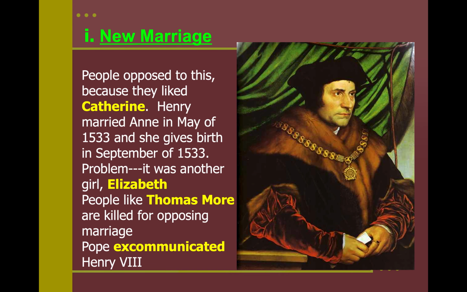Let's go back in history a little bit. Well, we are going back in history, but let's talk about this a little bit further. A lot of people were opposed to this because they like Catherine. Henry's going to marry Anne in 1533, but also people like his good friend, Thomas More, were appalled by this because, remember, Henry's a good Catholic, and they're saying, dude, Henry, the Protestant Reformation is going off.